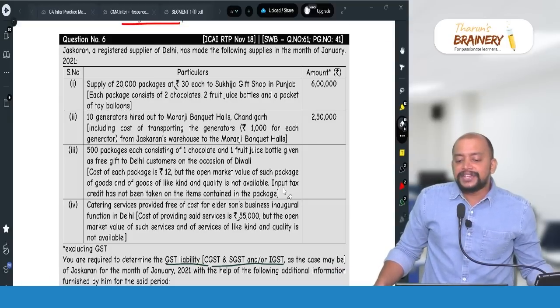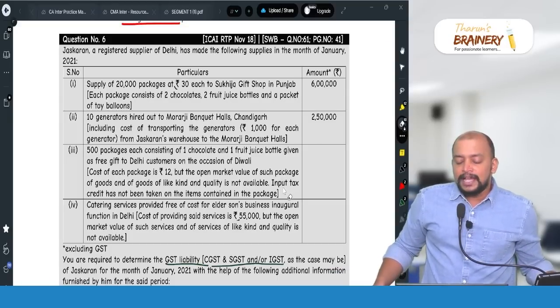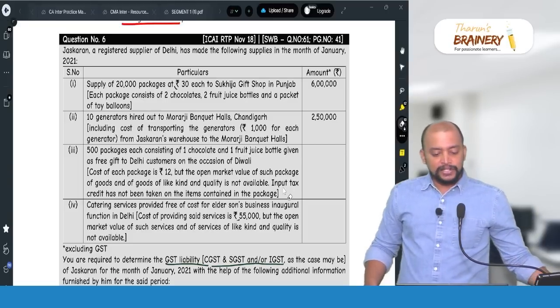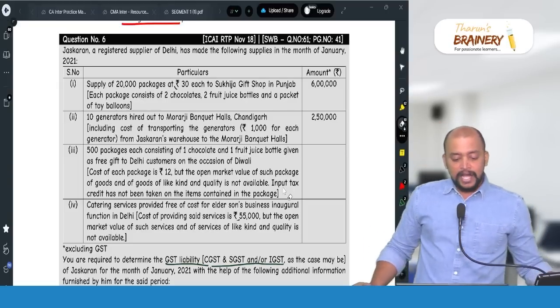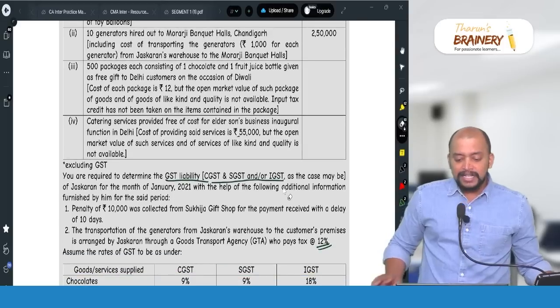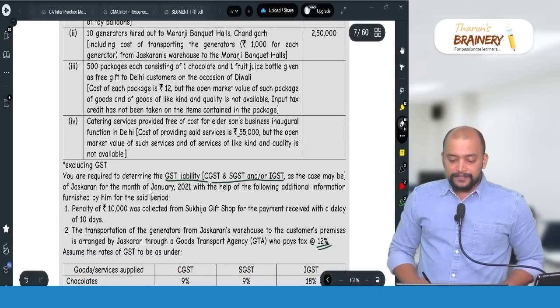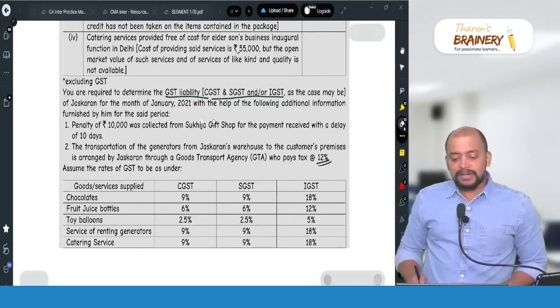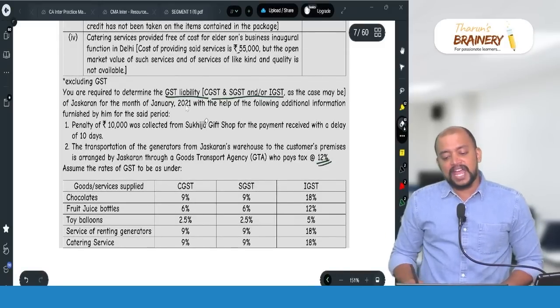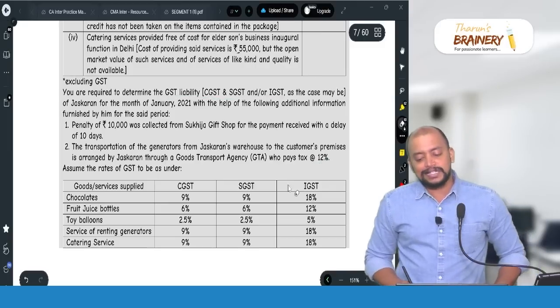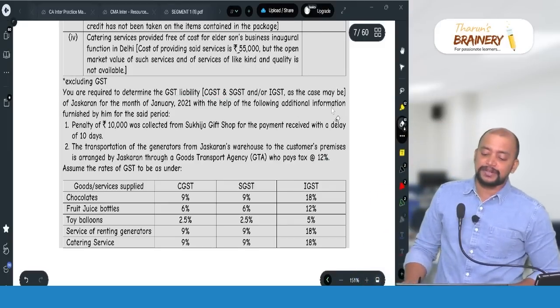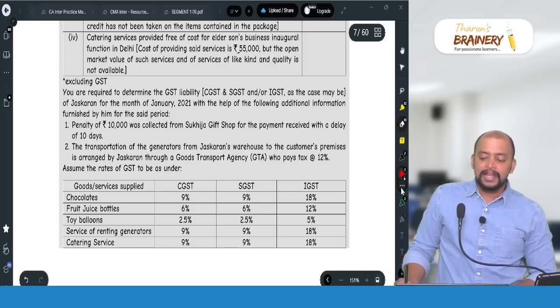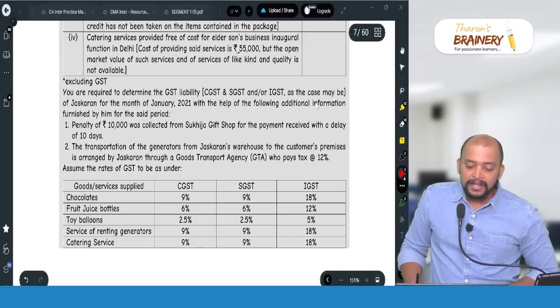Jaskaran, a registered supplier of Delhi, has made the following supplies in the month of January. So these are the supplies. Now you are required to determine the GST liability. So for this person, we need to determine the GST liability. Here again we have a breakup of CGST, SGST, IGST, which means we need to determine whether it is intrastate supply or interstate supply.